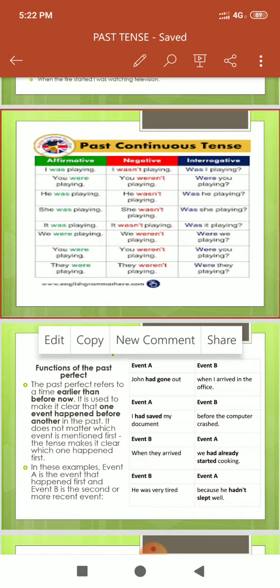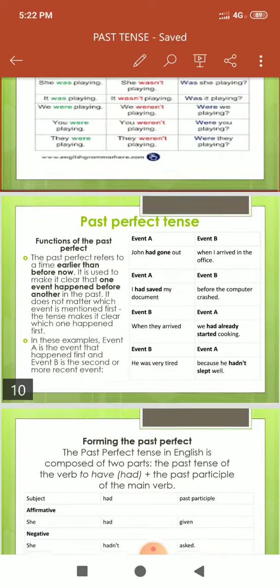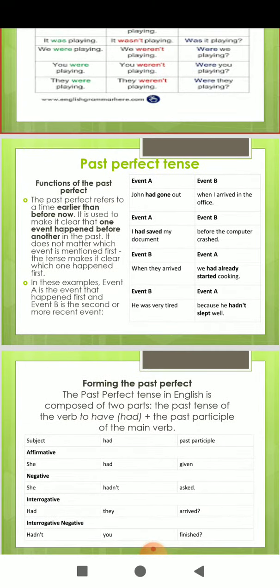Now we'll talk about past perfect tense. Past perfect tense is used to indicate an action that was completed before a definite time or before another action that took place in the past.